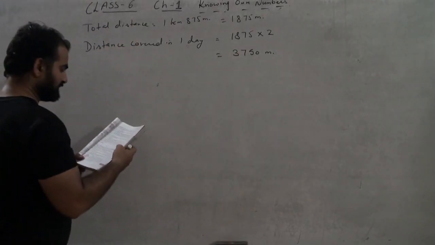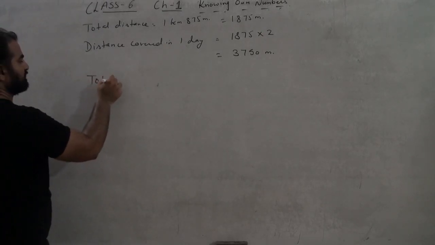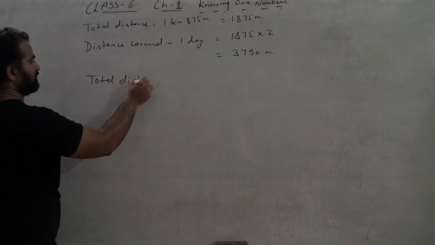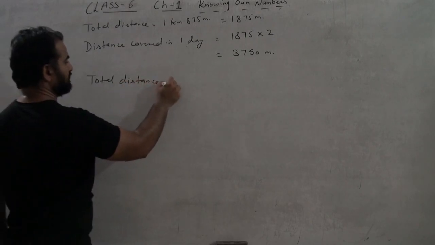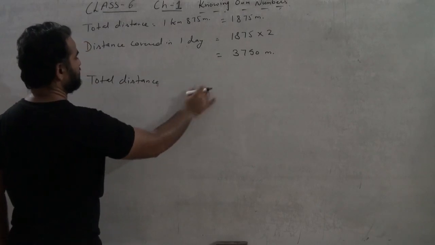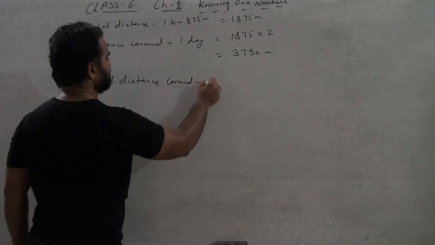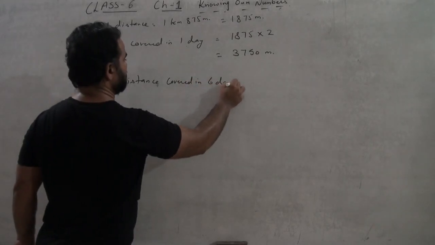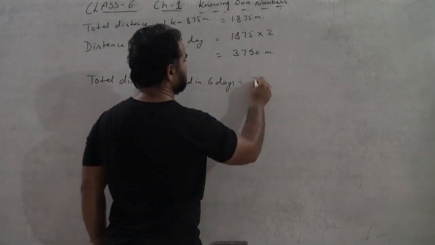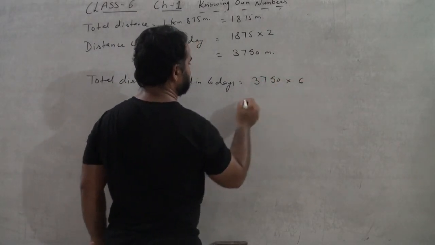So total distance covered in 6 days equals 3750 multiplied by 6.